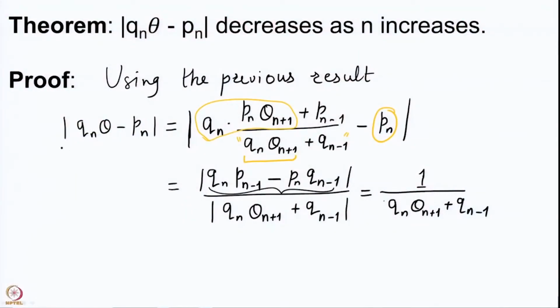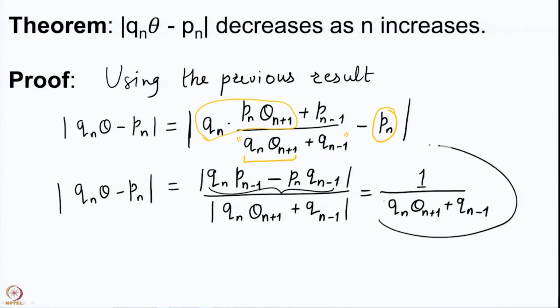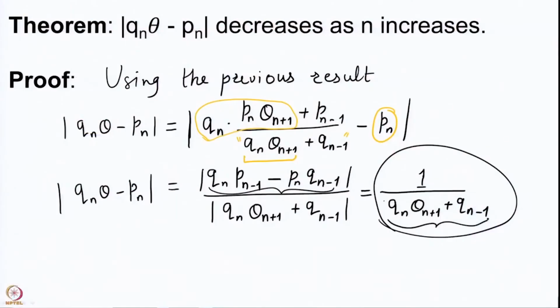So, what we have proved is that mod qn theta minus pn is equal to this quantity, 1 upon qn theta n plus 1 plus qn minus 1. And now we simply need to observe that the denominator here increases as n increases. That would tell us that the mod qn theta minus pn decreases as n increases.